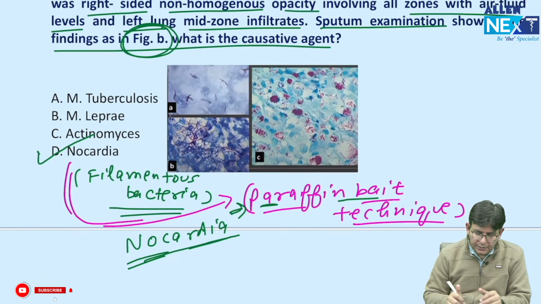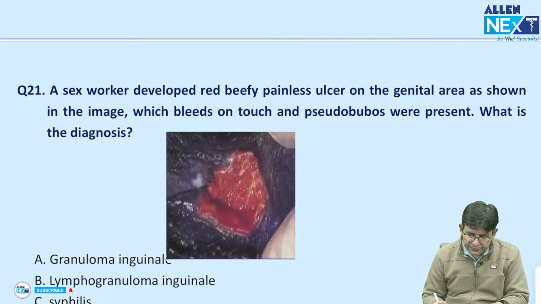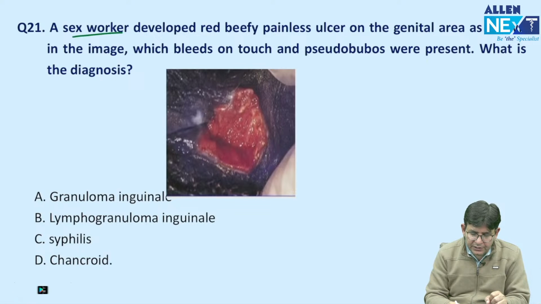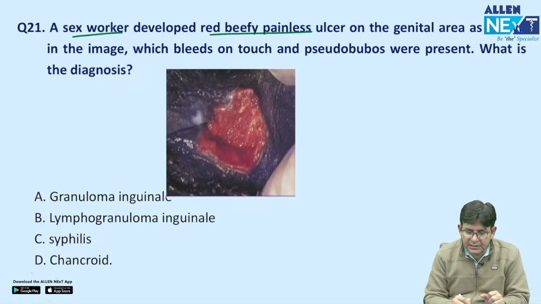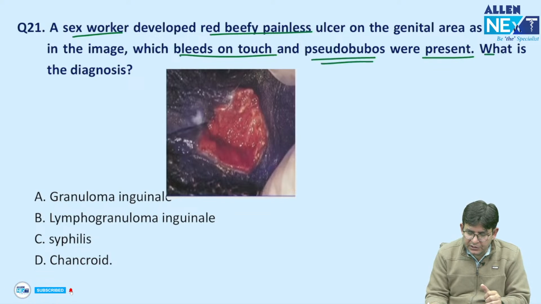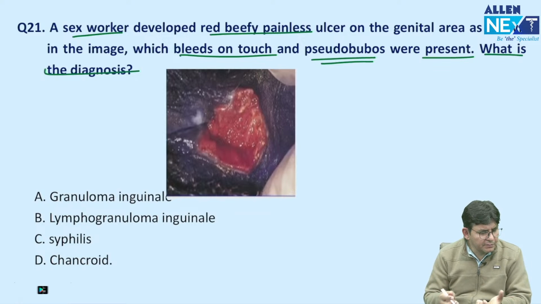So let's come to the next one. A sex worker developed a red beefy painless ulcer in the genital area which bleeds on touch, and pseudobuboes were present. What is the diagnosis? A simple one, a direct one, and you can also tell.